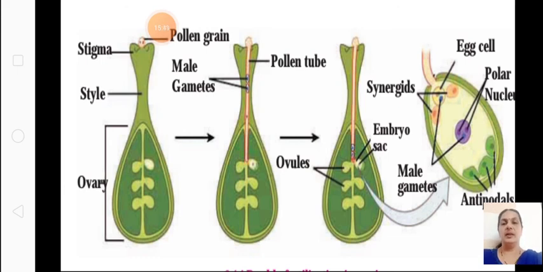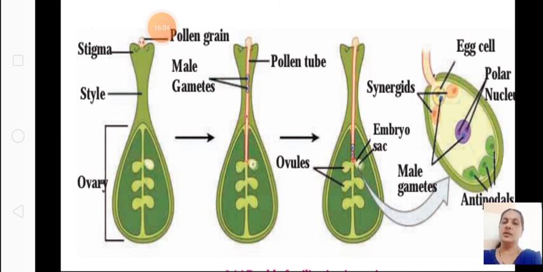And we have already learnt about sexual reproduction in plants. We saw the flower, where the male part is called androecium and the female part is called gynoecium. When both sexes are present in the same flower, it is called a bisexual flower. If only one sex, either male or female, is present, it is called a unisexual flower.